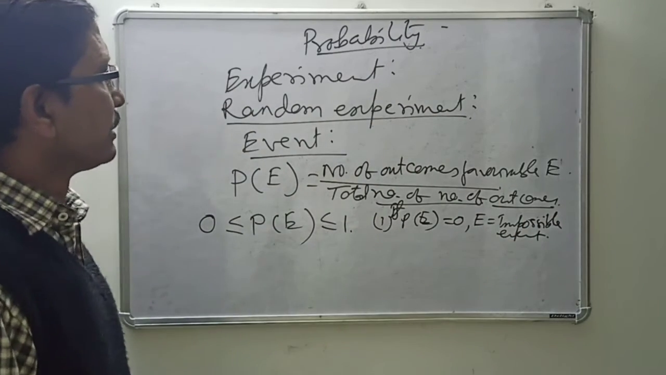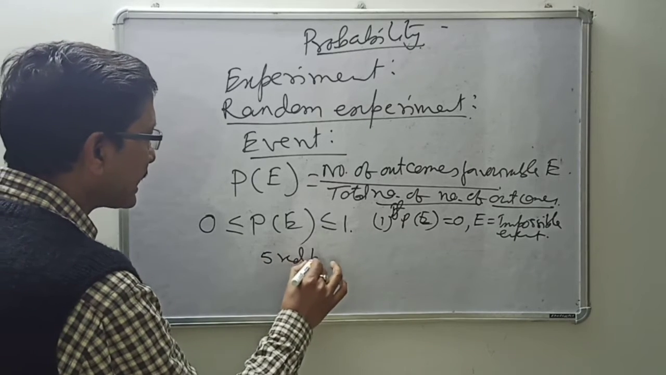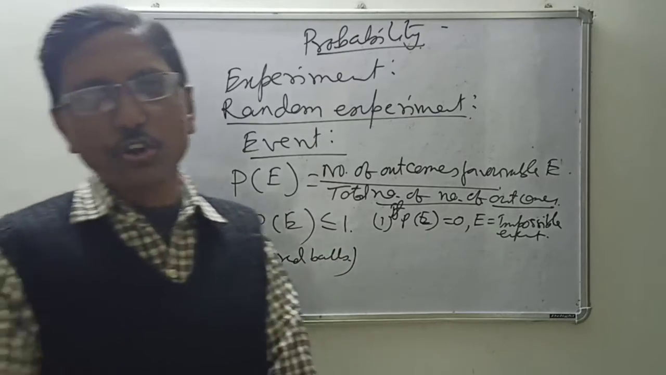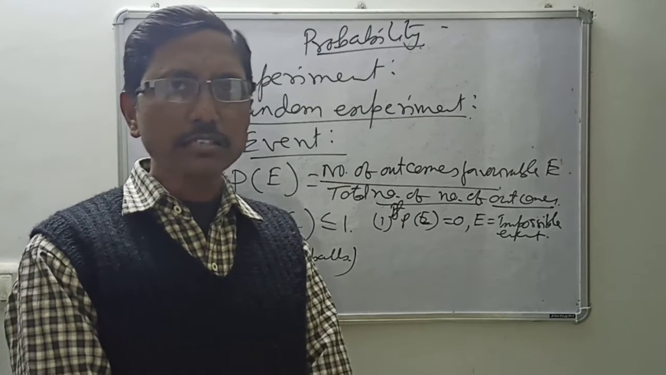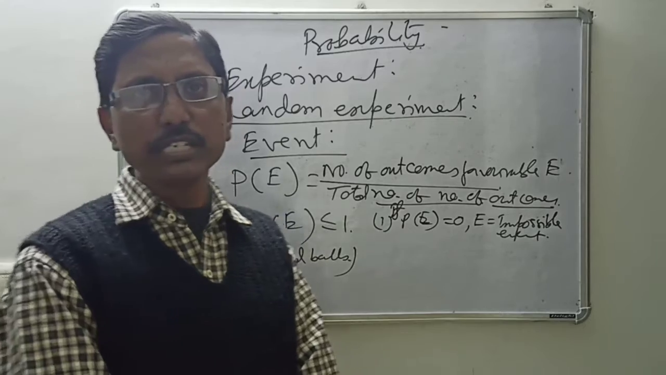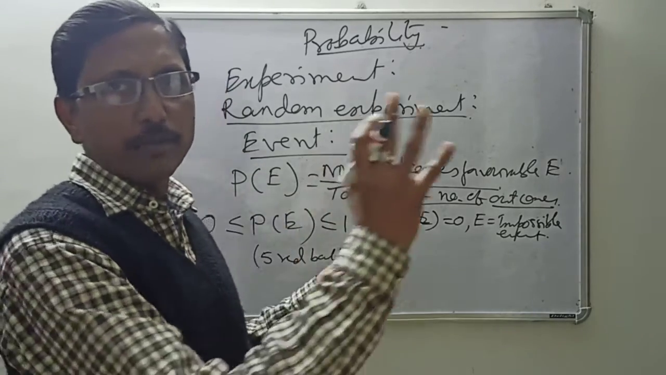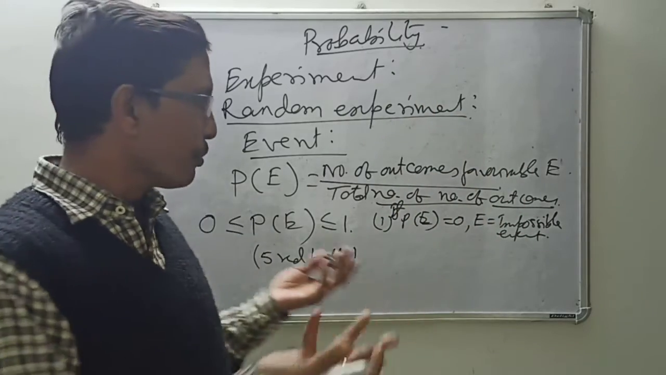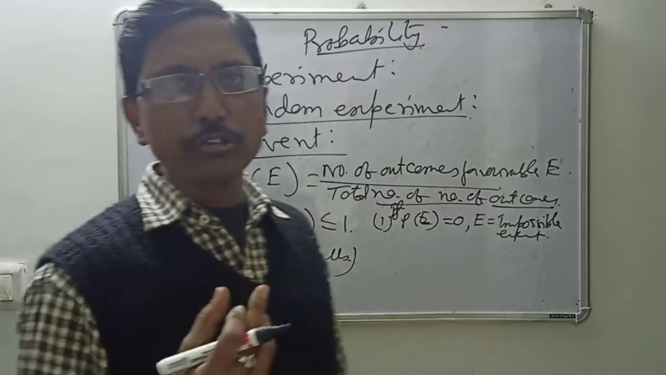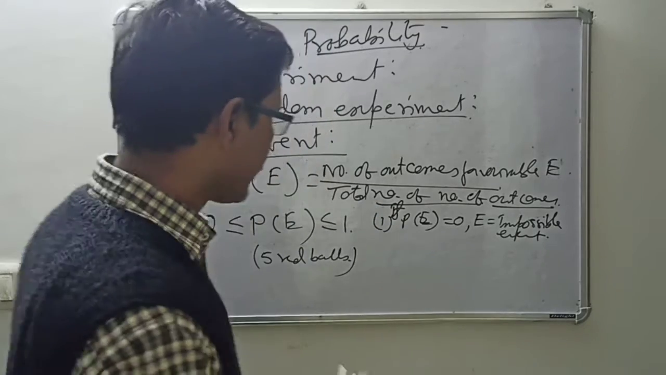For example, suppose you have 5 red balls in a basket. One ball is drawn at random. Then if I ask you, what is the probability of getting a white ball? That means the favorable outcome is getting a white ball, so that is the event. The number of white balls divided by the total number of balls. No white ball is there, so that's 0. Out of 5 red balls, any ball you take, nowhere will you get a white ball. So that is the impossible event.